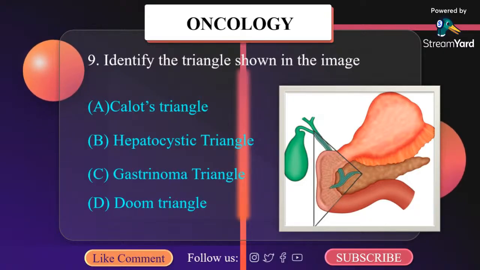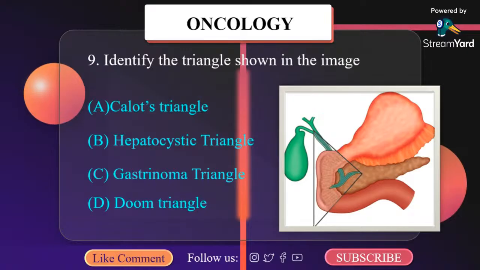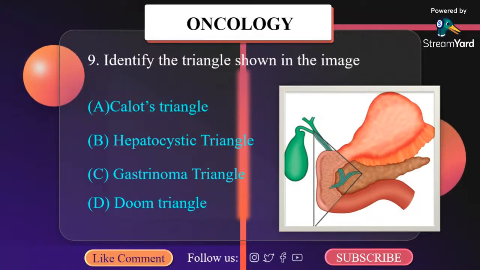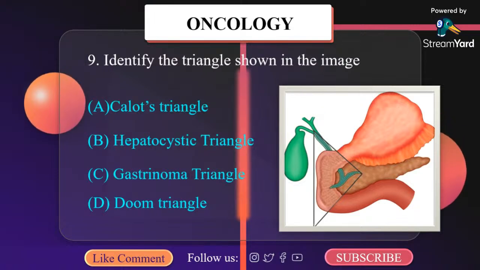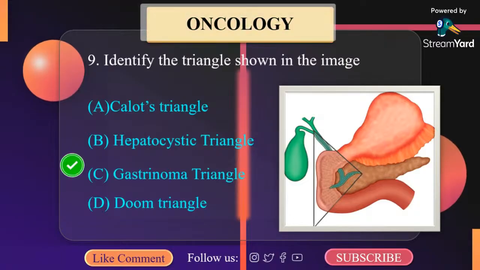As you can see, there is a junction of CBD and cystic duct. There is a junction of neck and body of pancreas. There is a junction of second and third part of duodenum. So this is a gastrinoma triangle.